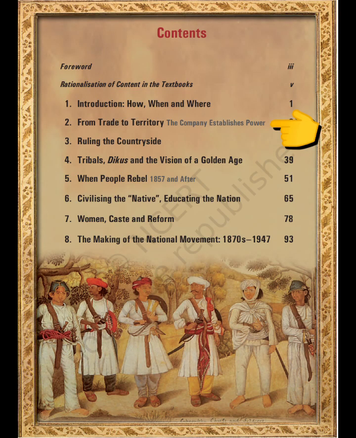Contents. Foreword. Rationalization of content in the textbooks. 1. Introduction: How, When and Where. 2. From Trade to Territory: The Company Establishes Power. 3. Ruling the Countryside. 4. Tribals, Dikus and the Vision of a Golden Age. 5. When People Rebel: 1857 and After. 6. Civilising the "Native", Educating the Nation. 7. Women, Caste and Reform. 8. The Making of the National Movement: 1870s to 1947.